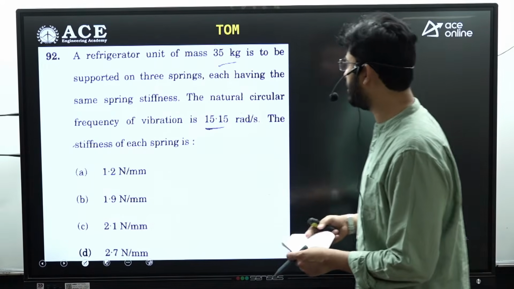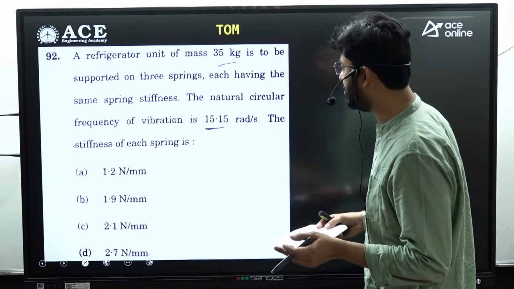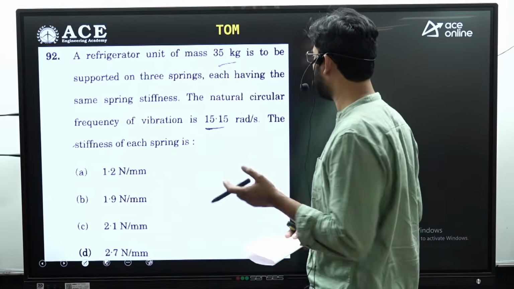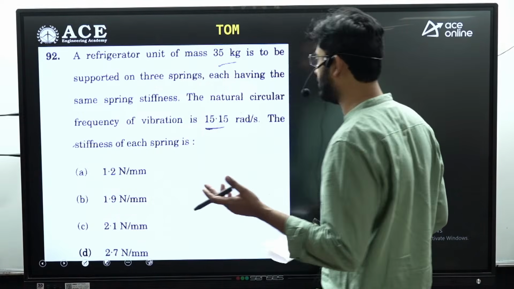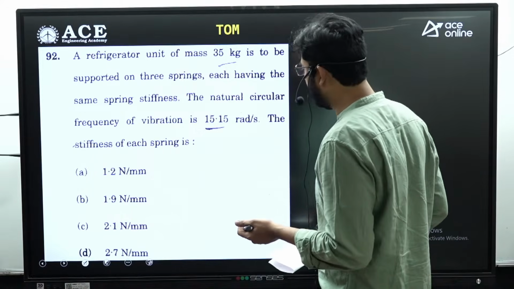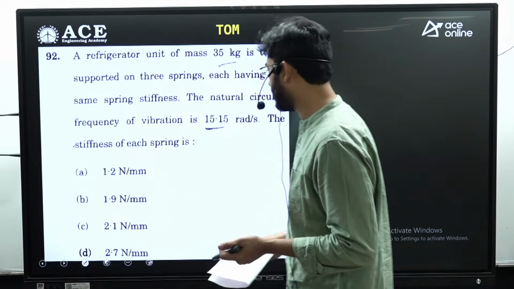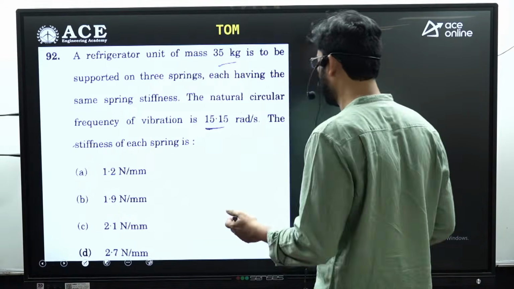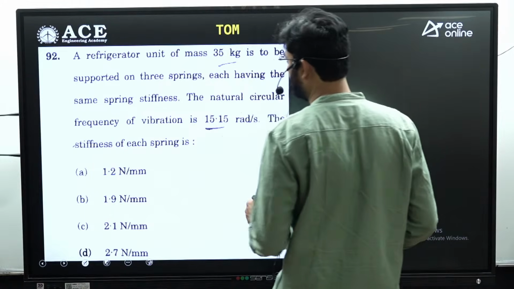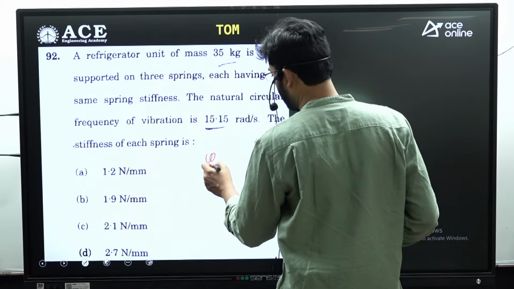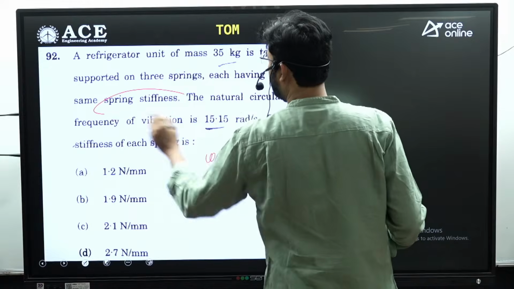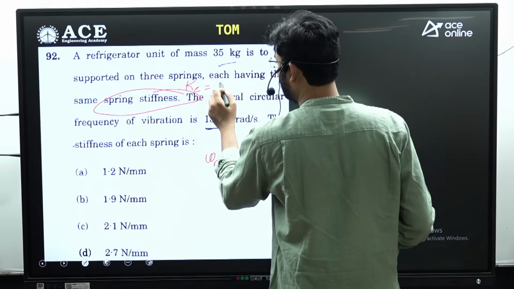Next is a refrigerator unit has a mass of 35 kg, is to be supported by 3 springs having the same stiffness. The natural frequency of the vibration is 15.15 radian per second. The stiffness of each spring is dash. So here the mass is supported on the 3 springs and natural frequency can be written as, so here 3 springs are used, then equivalent stiffness will be 3 times of k.